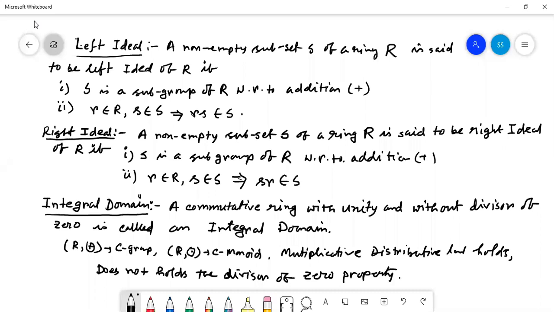So that means there are 5 plus 4 is 9, plus 1 is 10, and 1 is 11. It does not hold the property of divisor of 0, but it holds the multiplicative distributive law. R plus is a commutative group, R dot is a commutative monoid. Then we can say that it is an integral domain, right?